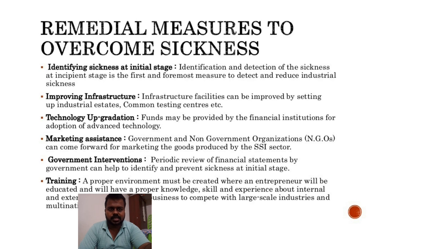Next one, marketing assistance. They should have a good marketing unit in the company. If they are not able to do that, they have to get assistance from the government or any private sector and have good marketing assistance. This will help in overcoming the sickness. Next, government interventions. Government should have periodic interventions in the companies and give them some ideas to prevent the sickness at the initial stage itself. Next, training.